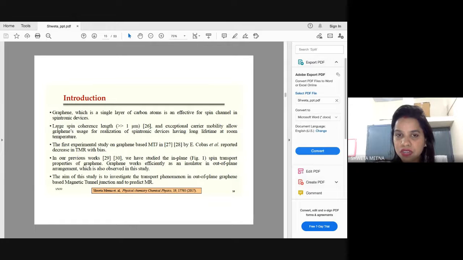One major reason is its exceptional mobility, and also its spin coherence length. When a spin electron transmits through this layer, the orientation will be retained up to these micrometer scales. That is one major reason why graphene is mostly used in spintronic applications.